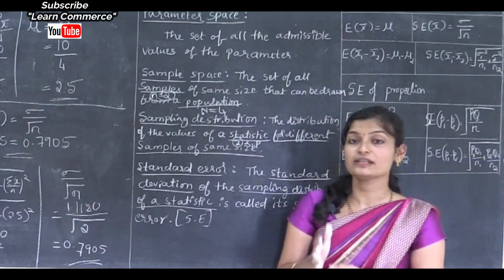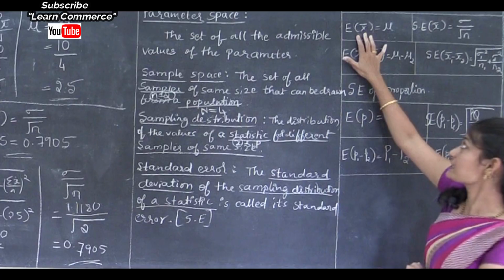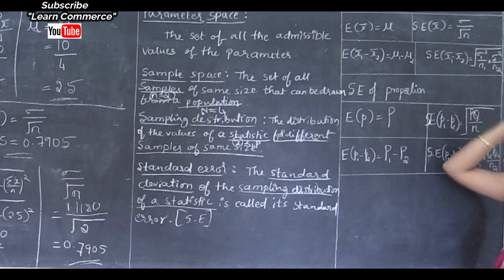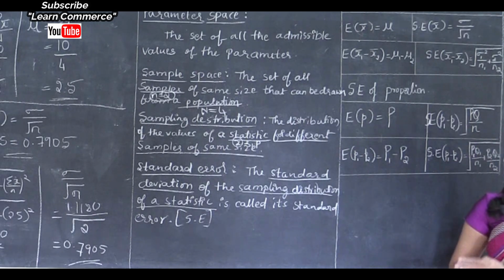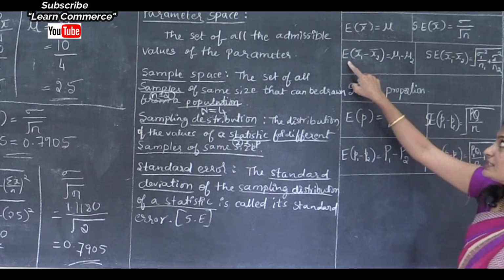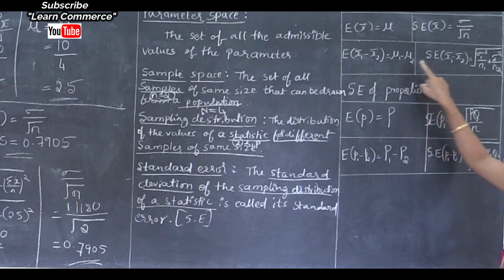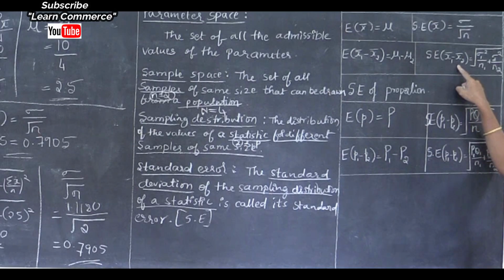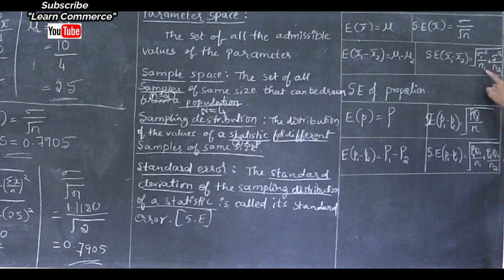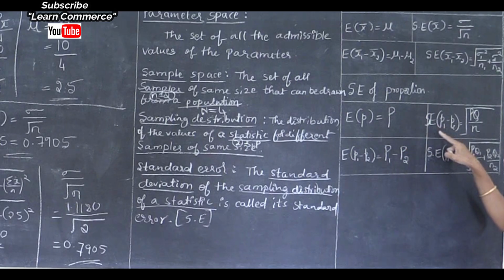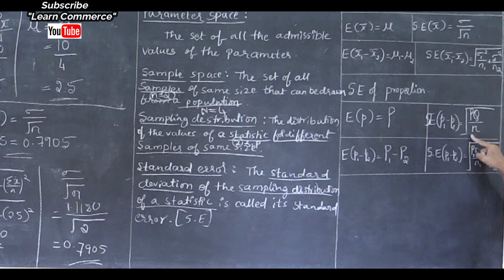So if one set of observation is given, then E of x bar is equal to mu and standard error of x bar is equal to sigma divided by square root of n. If two sets of observations are given, then the formula is E of x bar 1 minus x bar 2 is equal to mu 1 minus mu 2. The standard error of x bar 1 minus x bar 2 is equal to square root of sigma 1 square divided by n1 plus sigma 2 square divided by n2. Then standard error of proportion, that is E of p is equal to capital letter P, and standard error of p is equal to square root of p into q divided by n.